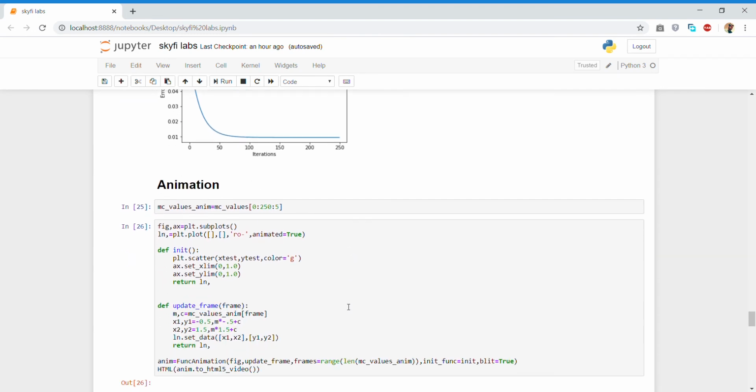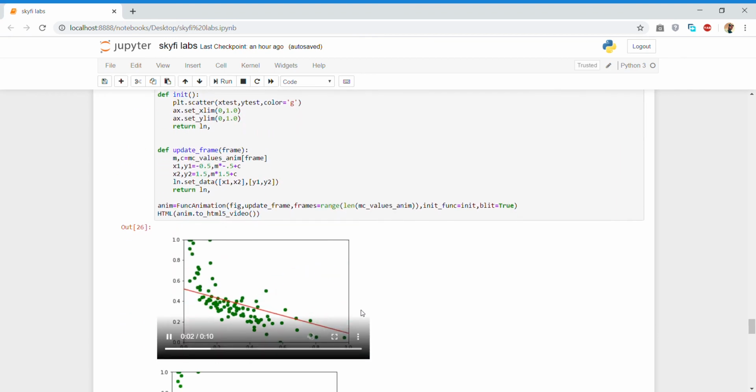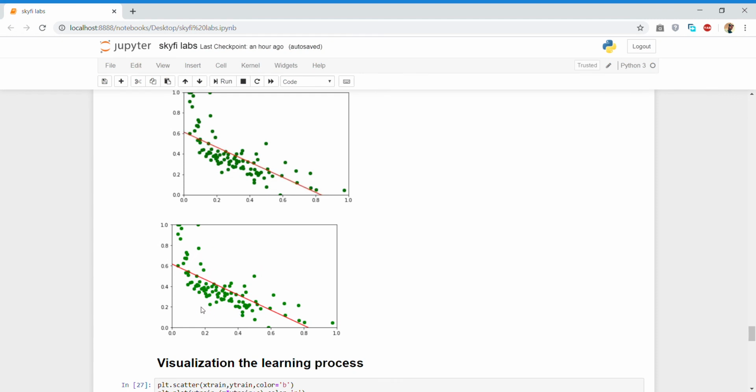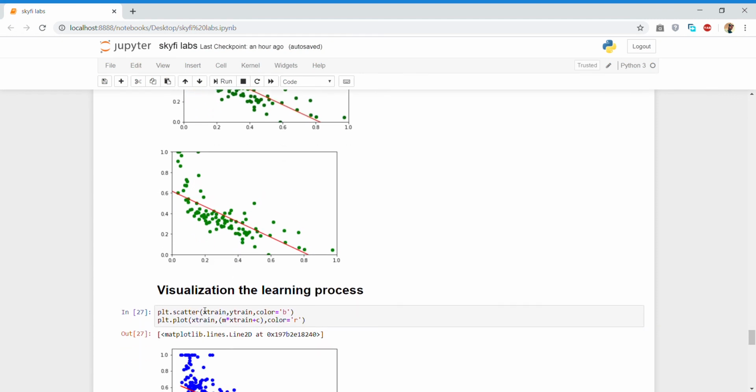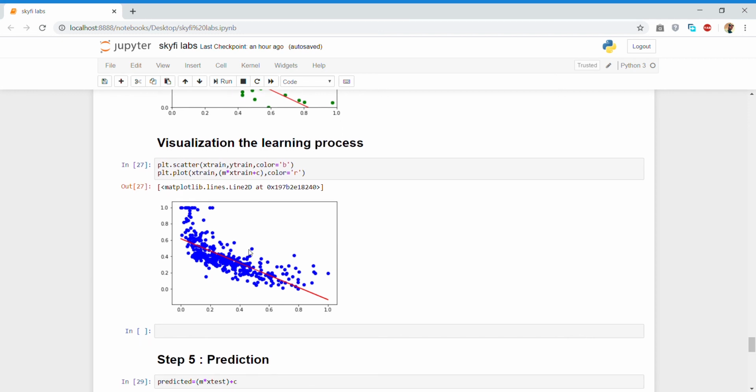Now move on to the animation part. Here is the animation of the regression curve between actual and predicted prices. Now visualization of the learning process by plotting a scatter plot by the plt.scatter function. It is a 2D representation.